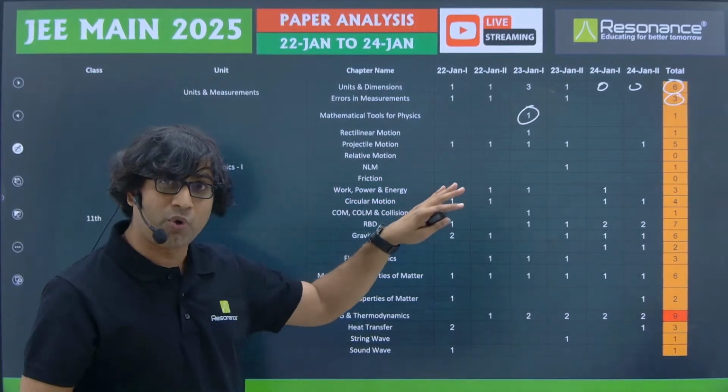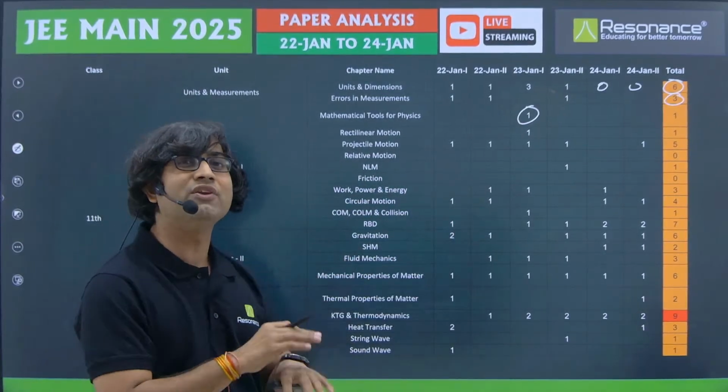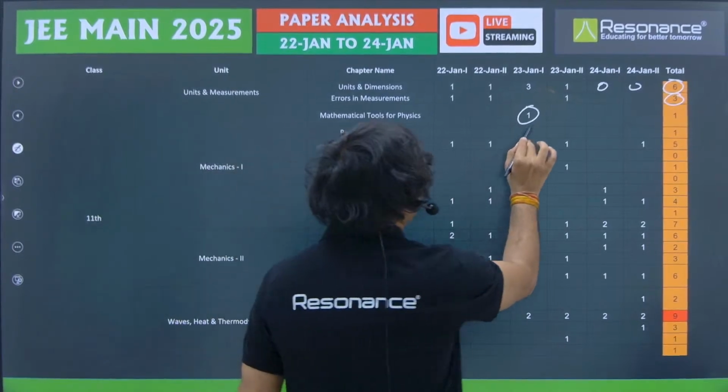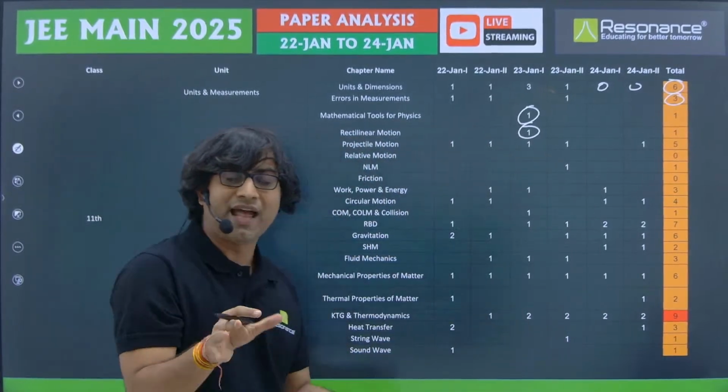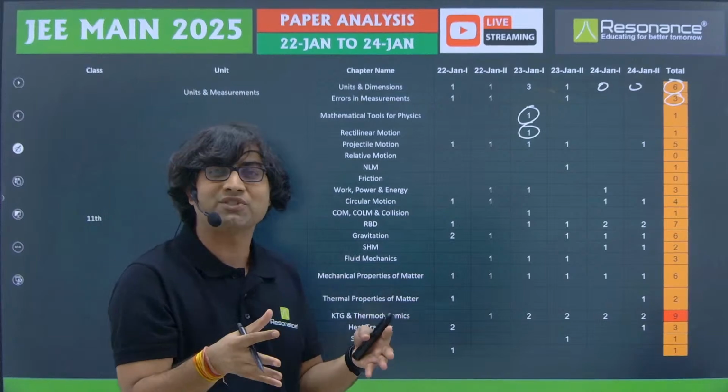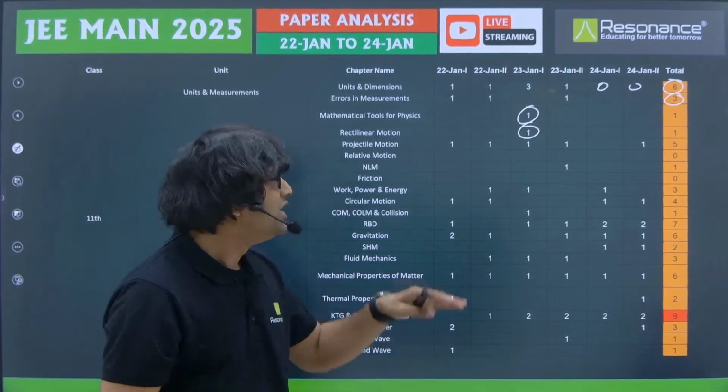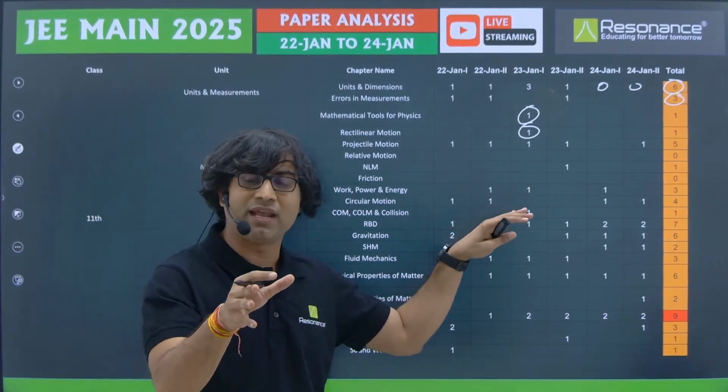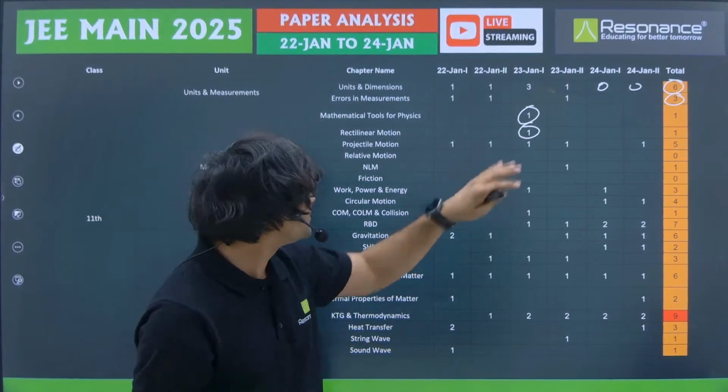From rectilinear motion, surprisingly, we have got only 1 question so far, and that question was related to a graph. We had to find the displacement, and a velocity time graph was given. So that was quite an easy problem. Even a 9th class student will be able to answer that.